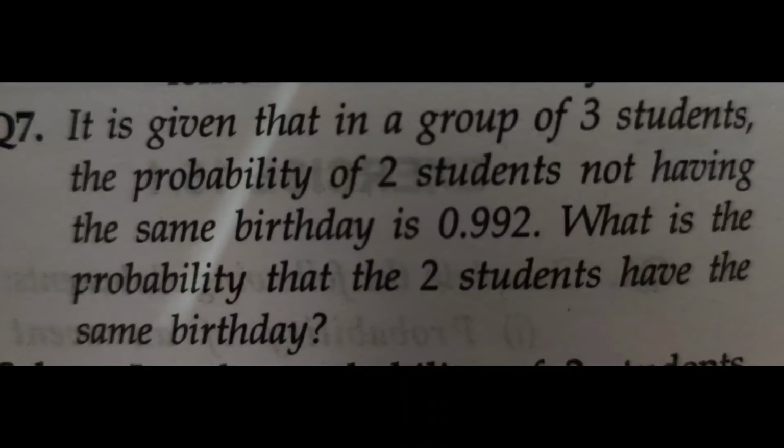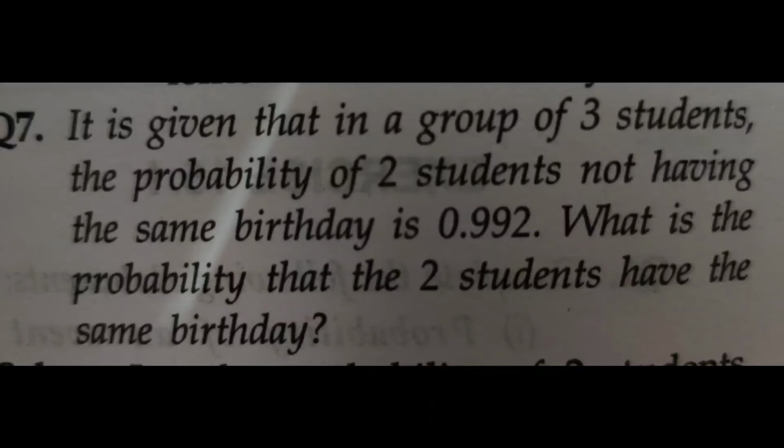Suppose the probability of 2 students having the same birthday is equal to P(A). So the probability of 2 students not having the same birthday is P(A dash). We already know one formula, P(A) plus P(A dash) is equal to 1.